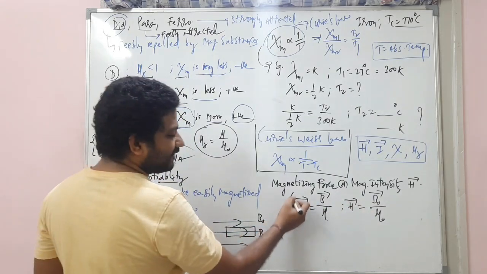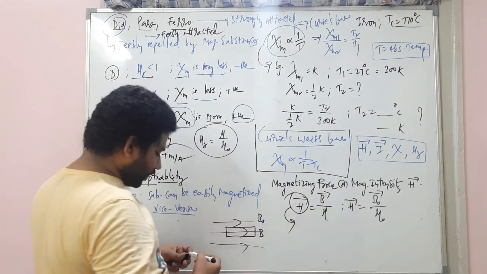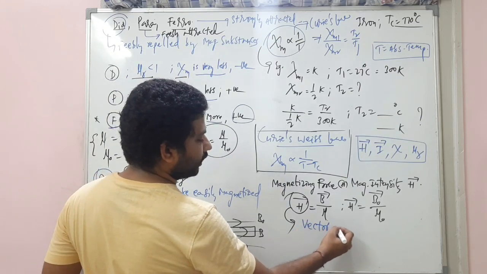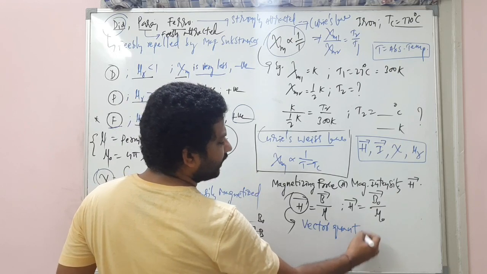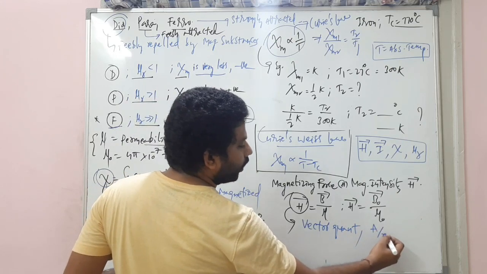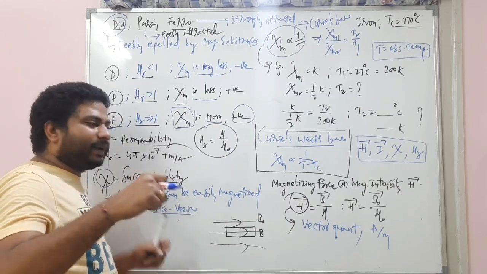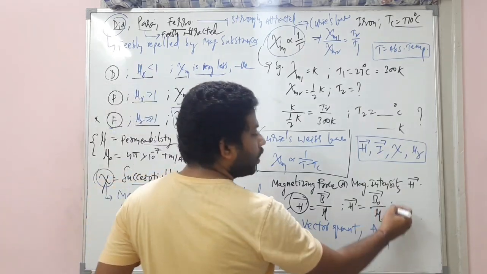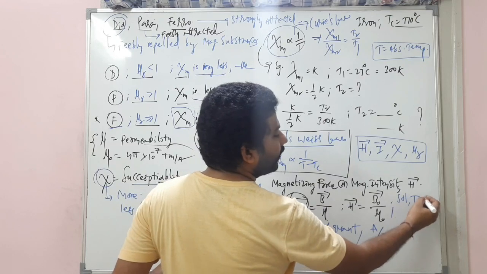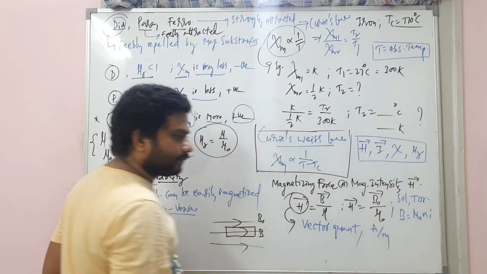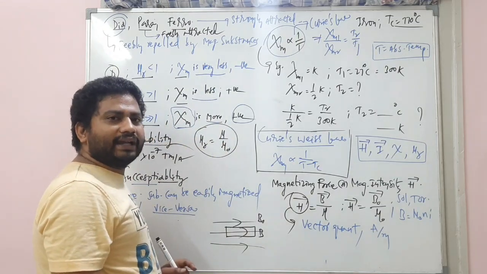This is a vector quantity, my dear students, and it has a unit called ampere per meter. In case of solenoid or toroid, B is equal to mu naught N i.